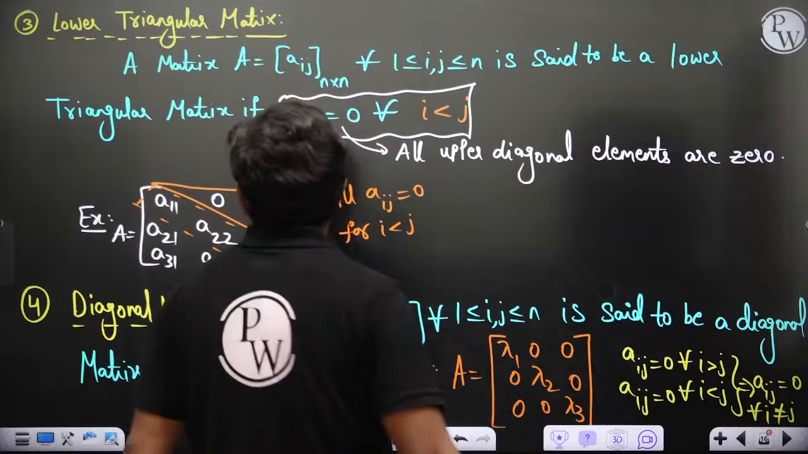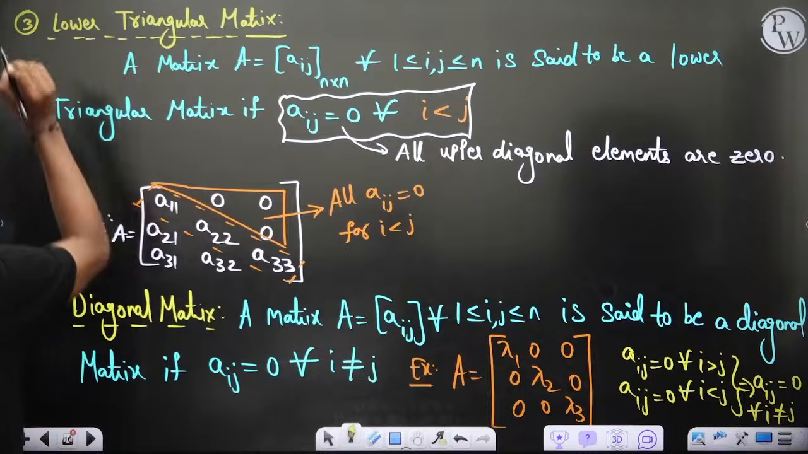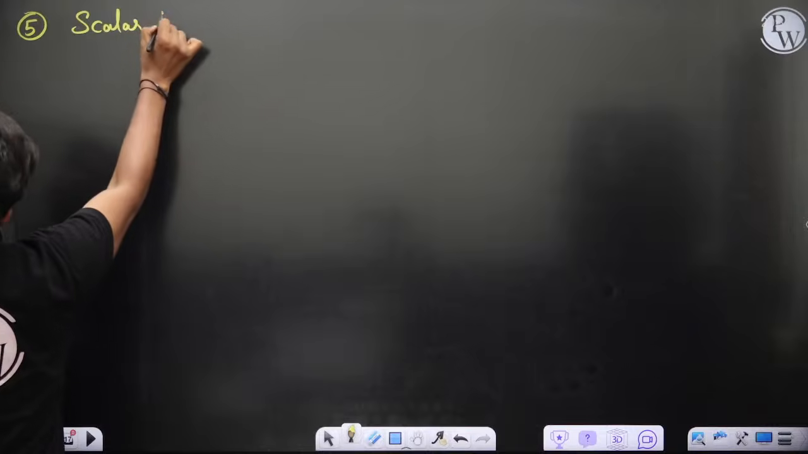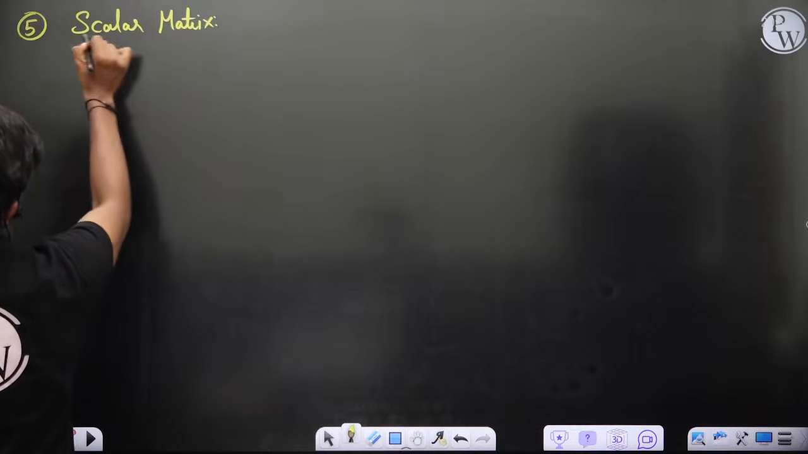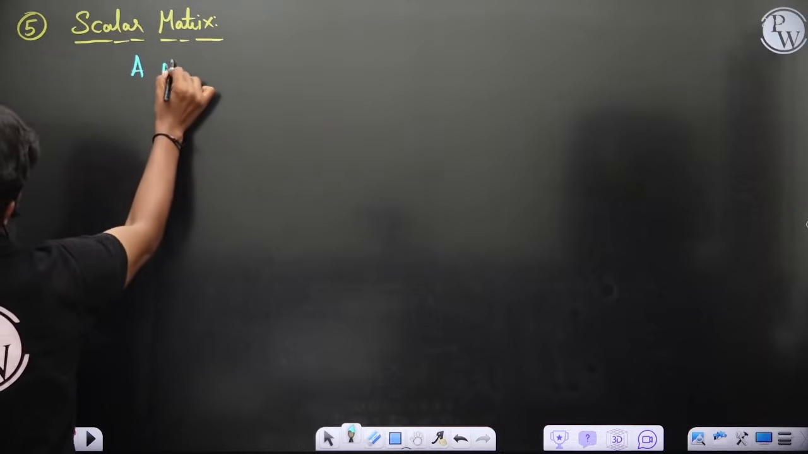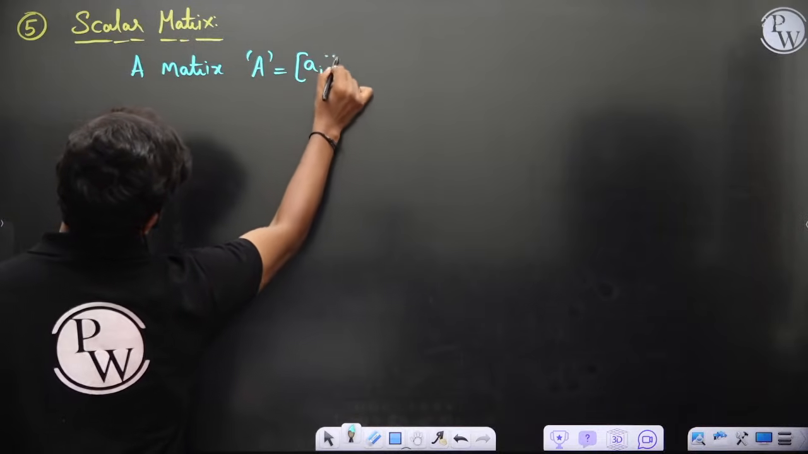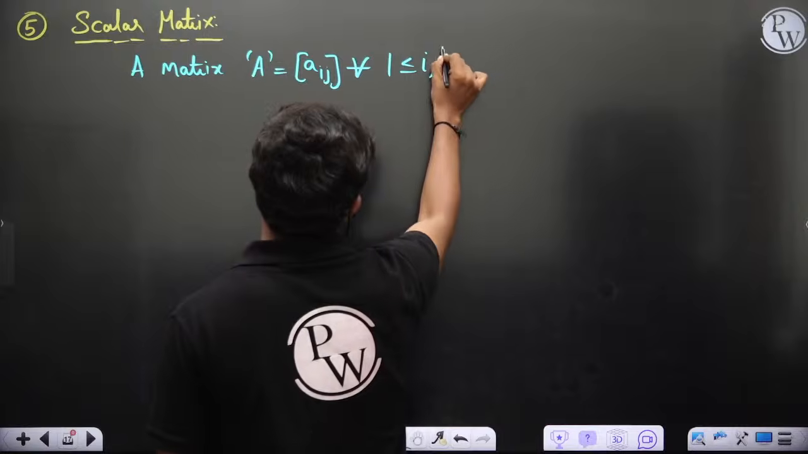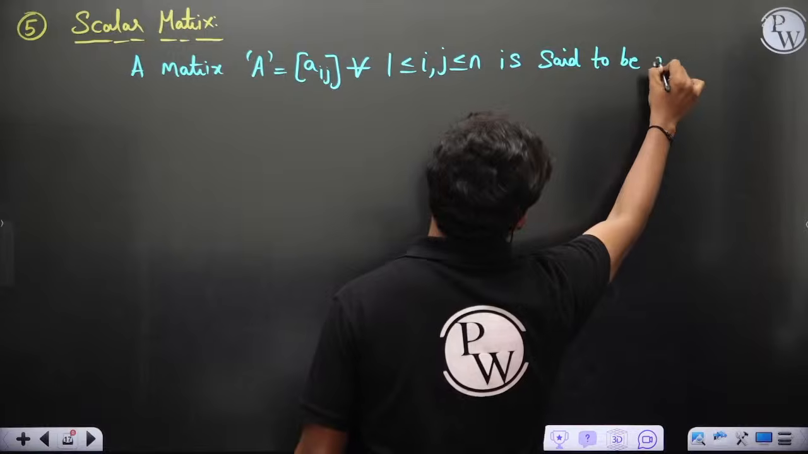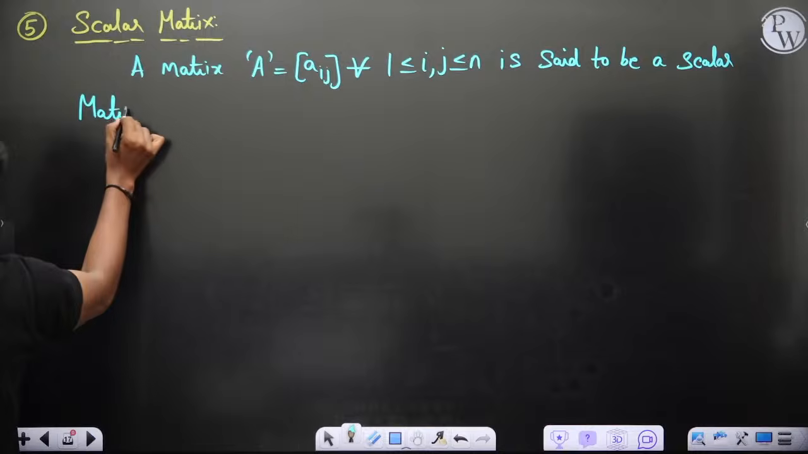Thank you. So this is a diagonal matrix, of course, with diagonal elements 5, 4, 5. Now the scalar matrix. A matrix A equal to aij, with i, j less than or equal to n, is said to be a scalar matrix if